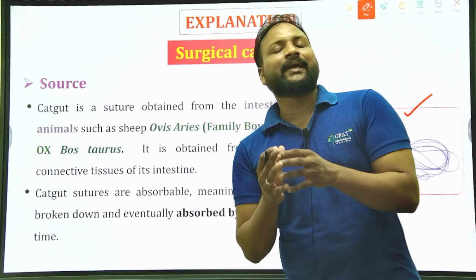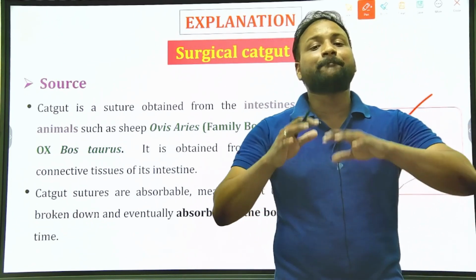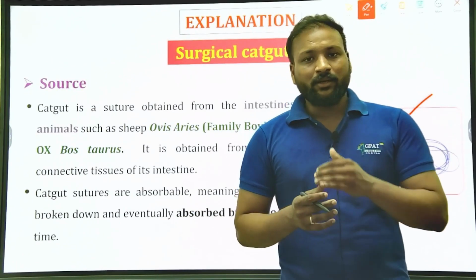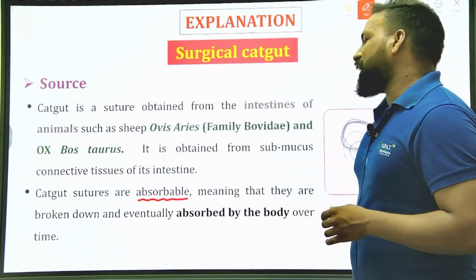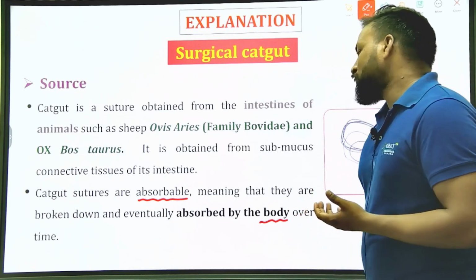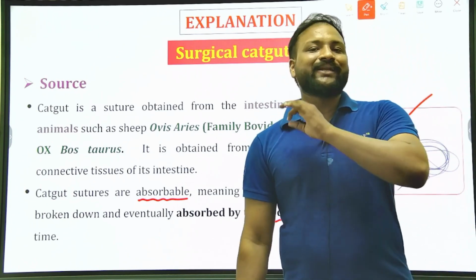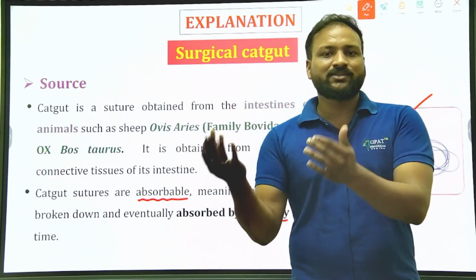Why do we prepare surgical catgut from the mucosal layer of the intestine of sheep and ox? Because these are absorbable, meaning they are broken down eventually and absorbed by the body. They won't leave any trace amounts of the suture because they are readily absorbed.